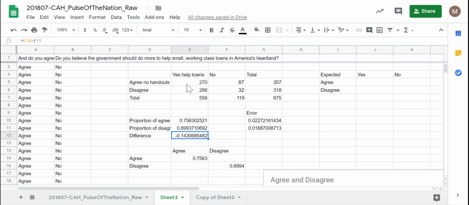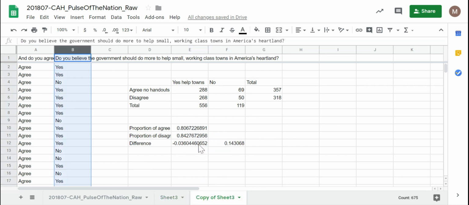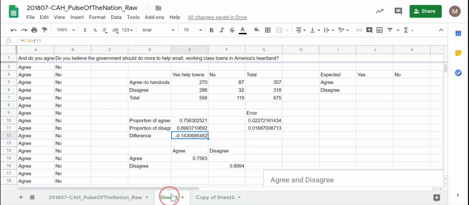We found in our simulations in our last video that could not have possibly been due to random chance. We were unable to generate a 14% difference just due to random chance. Now, we're going to verify that with what's called a chi-square test that will spit out the actual p-value of the likelihood of getting a difference this big due to random chance.